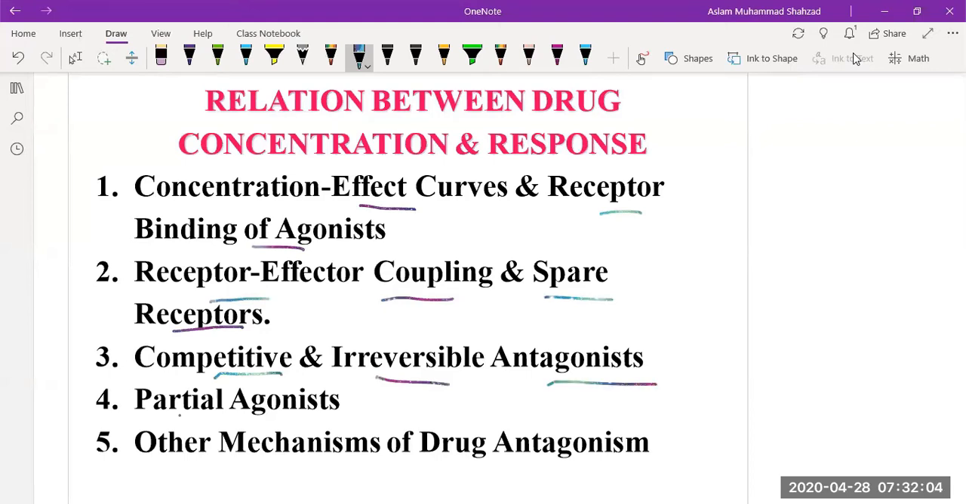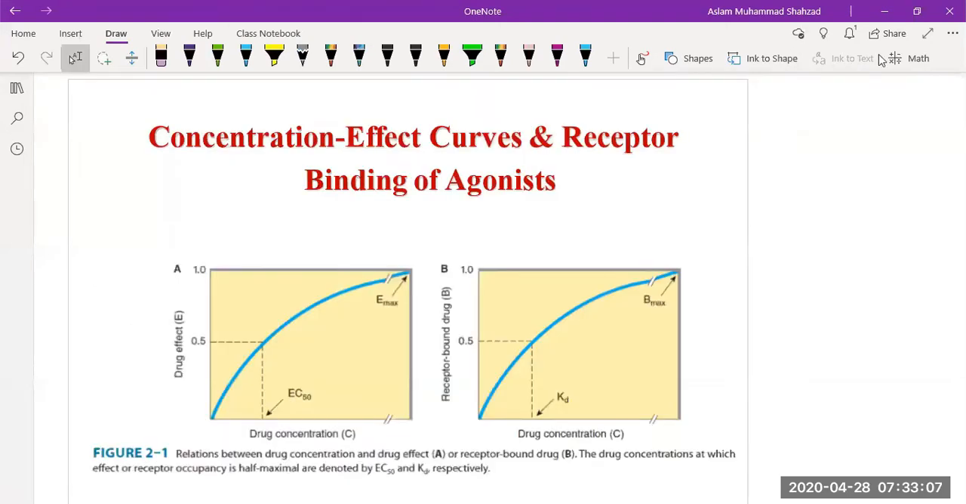Then we will discuss partial agonists, and then we will discuss the other mechanisms of drug antagonism. When we talk about the concentration effect curve and receptor binding of the agonist, let's take a look at figure 2.1, where we have the example of drug concentration, and then on the left side we have the drug effect.